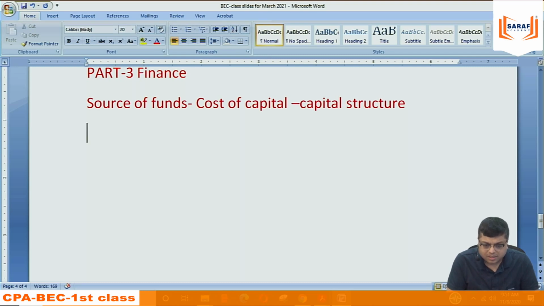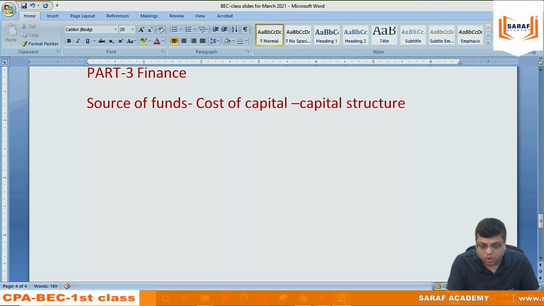For doing business, we require money, funds. For any business, whether it's a Saraf Academy or the biggest organization of the world, the funds are available by two sources. I can borrow, which is called debt, or the owners of the organization will be giving the funds, that is, share capital, shares. In a private company, Prakash Saraf will be giving the money. In a listed company like Reliance or ITC, they can issue their shares in the market. They can issue the shares to existing shareholders. So in any organization, there are two ways to raise the funds.